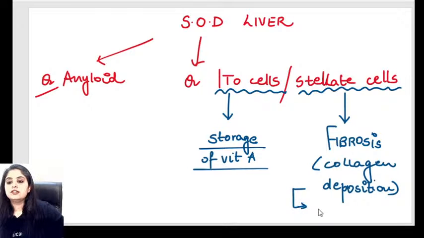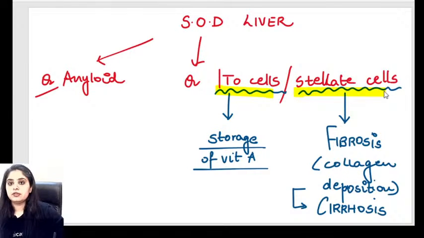Collagen deposition occurs in cirrhosis of the liver, right? So finally, I can say that, ma'am, Ito cells and stellate cells are the same people. It's the same person. Ito cell is my sleepy version who's just sitting and eating, storing the vitamin A, whereas stellate cell is the active version of it, that someone has stimulated. Ab exam pass mein hai. I have to do more work. So it will lay down a lot of collagen, and that is what will result in cirrhosis of the liver. Stellate cells are not macrophages.